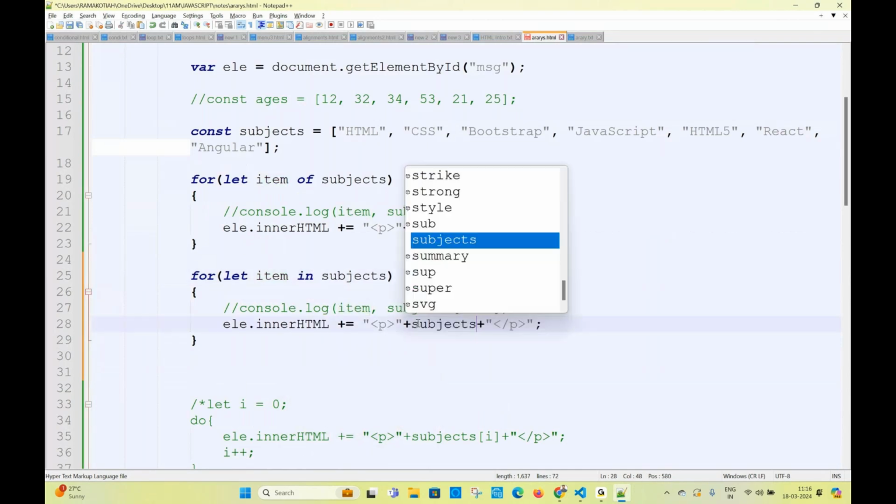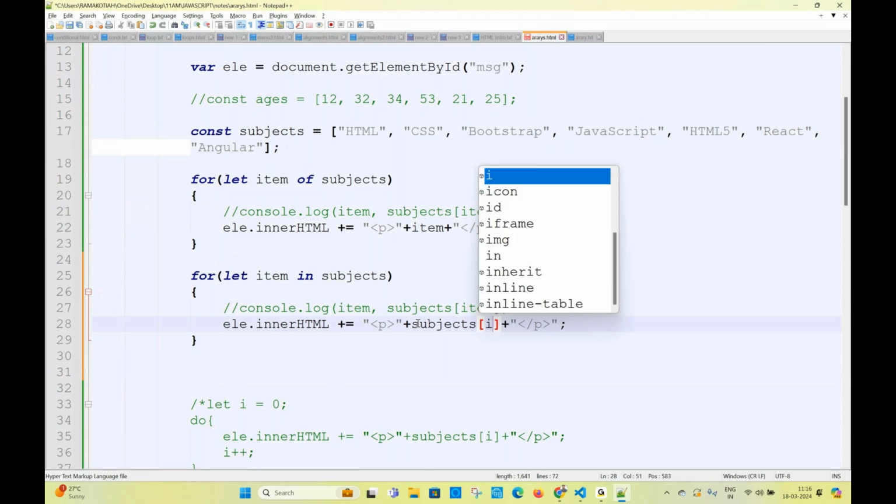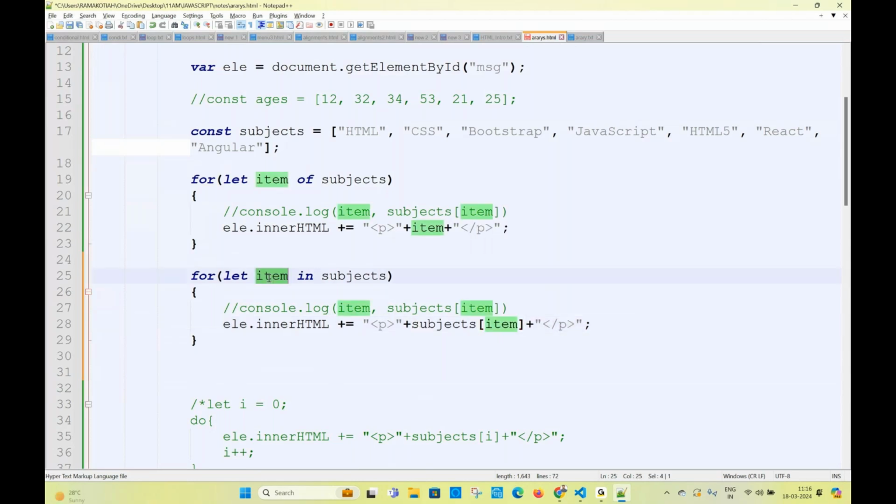Subjects of item. I have taken the variable item. Take any variable, not only item, X, Y, Z. Take the variable, no problem. Okay, right. So this is a way of iterating.